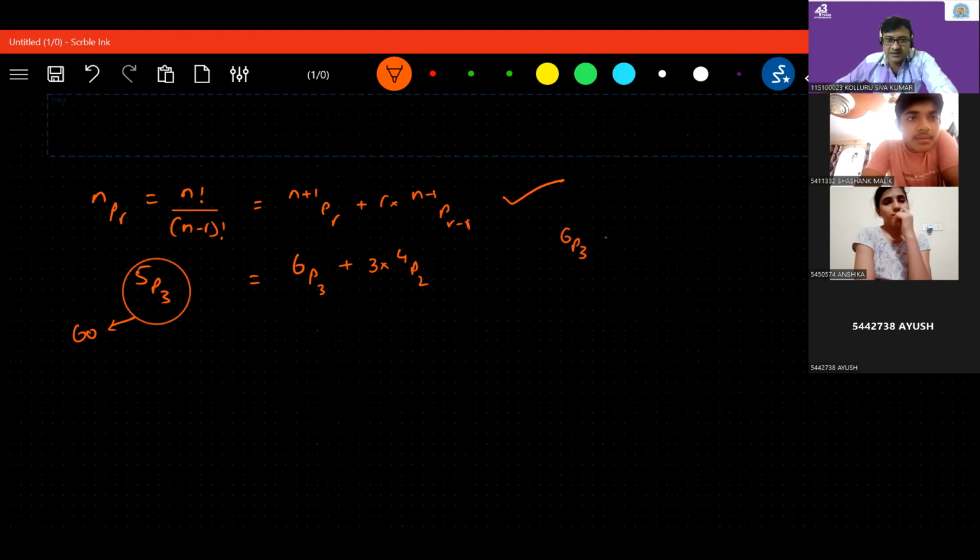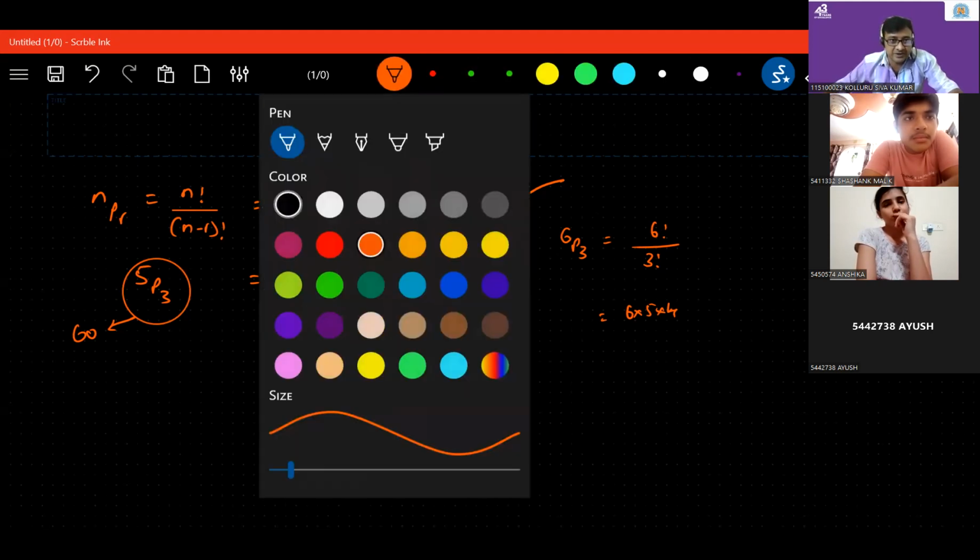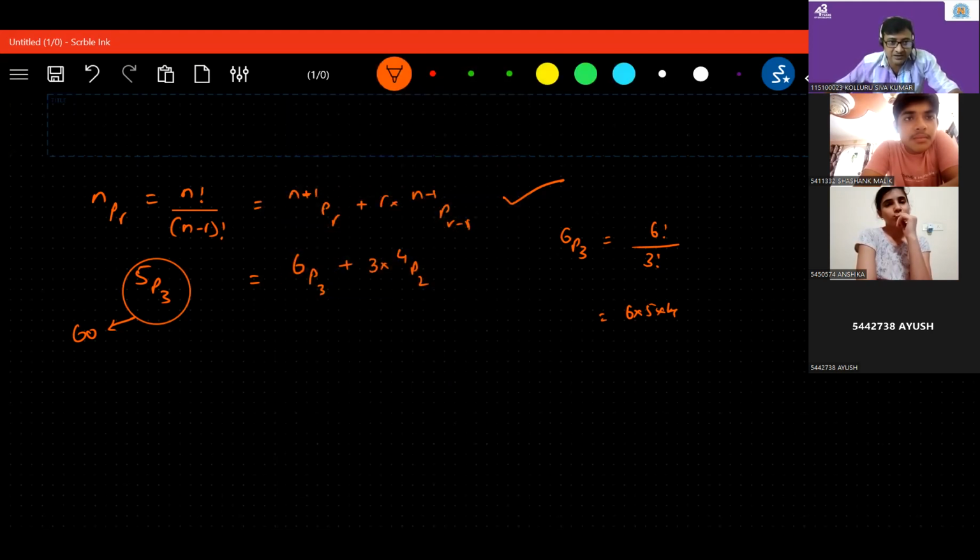What is 6P3? 6 factorial upon 3 factorial. Just a minute. Here it should be n minus 1, because if it is 5, how will we get 6?